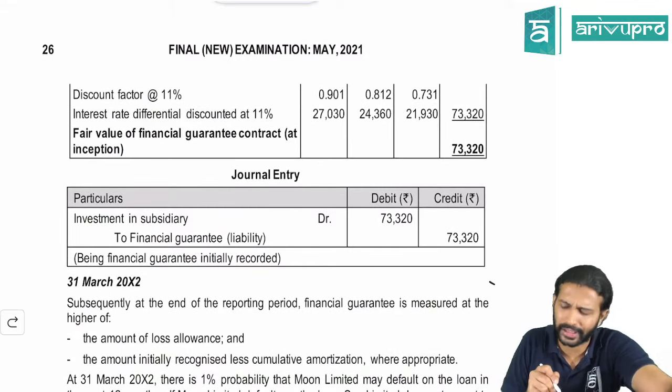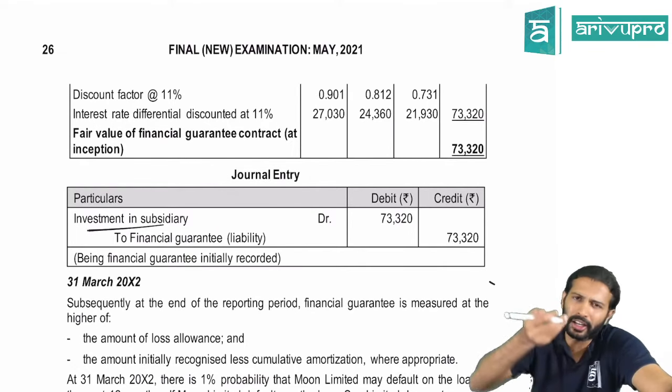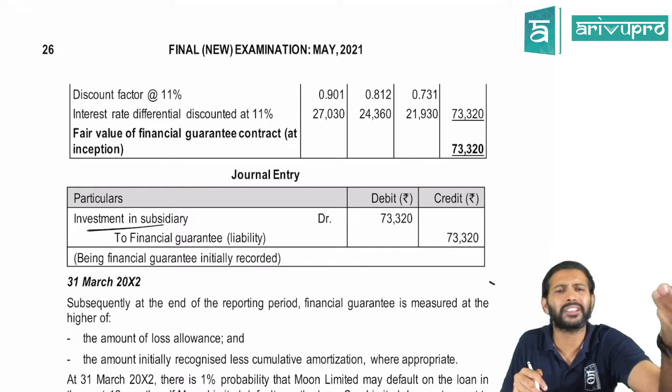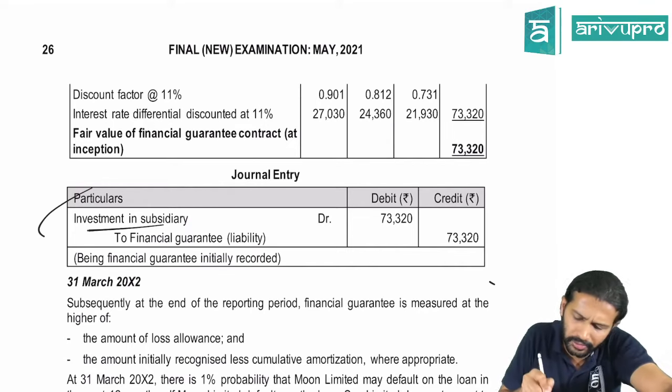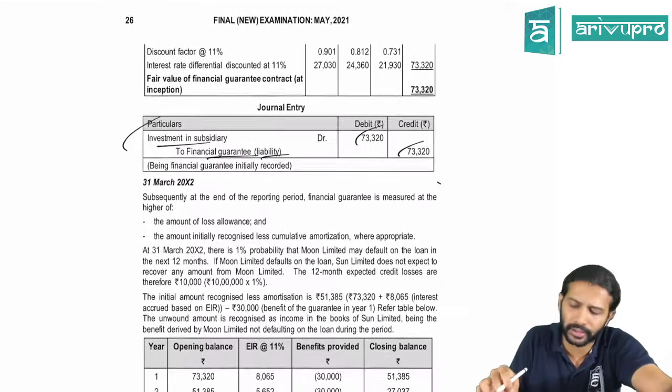Yes, 73,320. That is not a problem. So initially, since the subsidiary did not pay any cash to the holding company, it will be treated as the parent having made an investment. So the journal entry will be investment in subsidiary to financial guarantee liability, 73,320, 73,320.